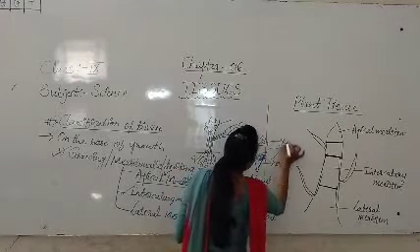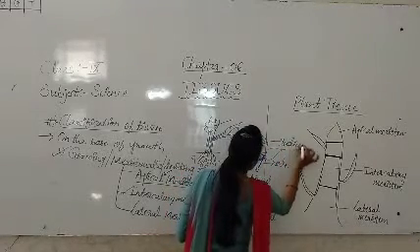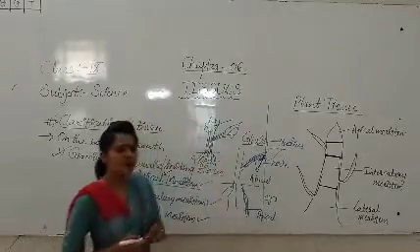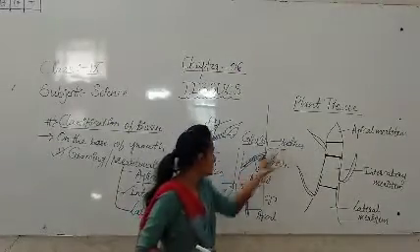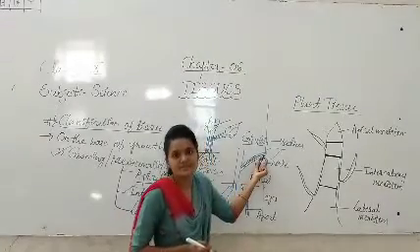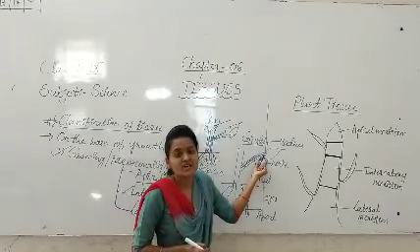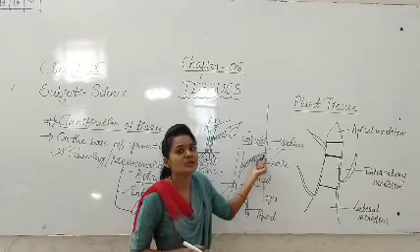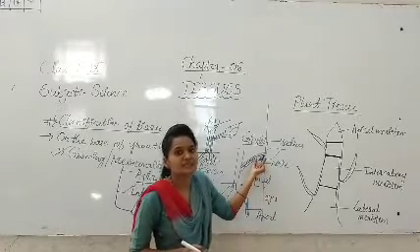Girth is nothing but the radius. Intercalary meristem is present in the nodal region. And what is the function of the intercalary meristem?